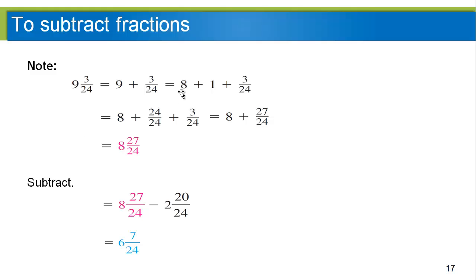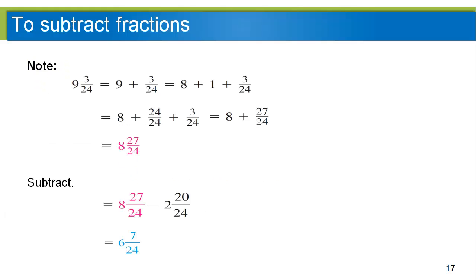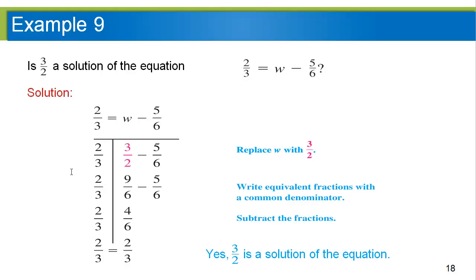The only difference is when we're subtracting mixed numbers, you have to realize that you're subtracting that whole mixed number. And it's kind of a distribution problem, right? 9 minus 2 is 7, but then you also have to do this part minus this part and then see what's left over, right? So you're doing subtraction in pieces, and that can lead to some trouble. So just take it a little slower when you're doing subtraction.